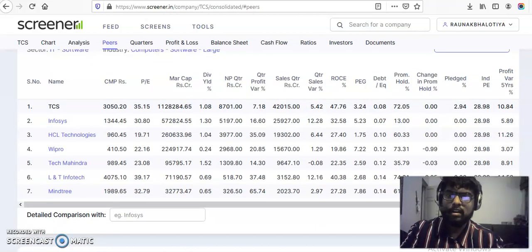So basically you can compare all the industry. Like if you compare the top two companies like TCS, Infosys, their valuations, their dividend yield, the quarterly profits, debt to equity ratio, what's the PEG ratio, current promoter holding. So this is a clear picture to compare stocks and select the best stock in the particular industry.